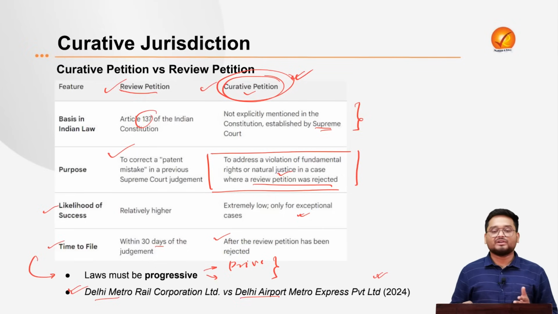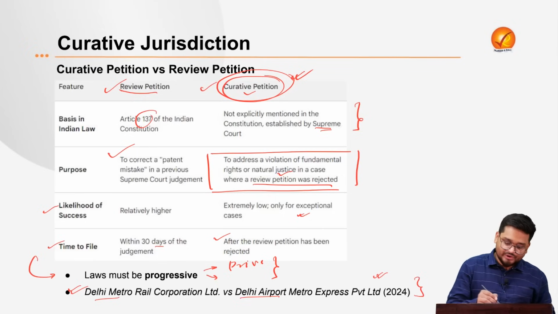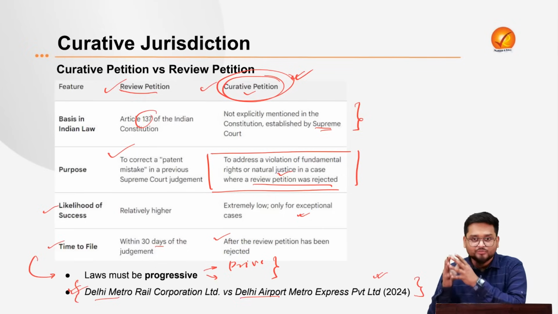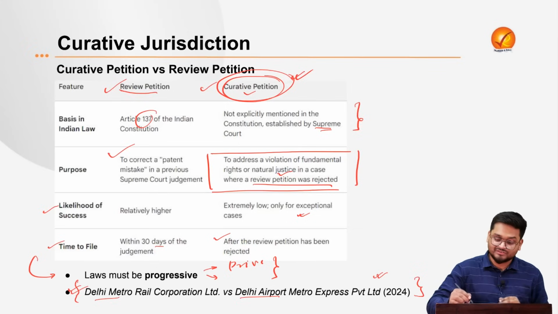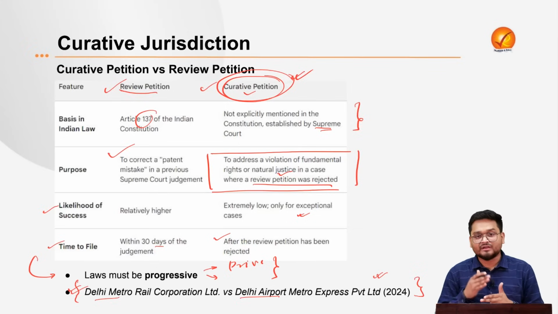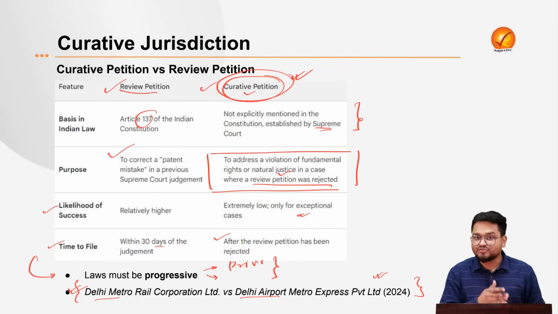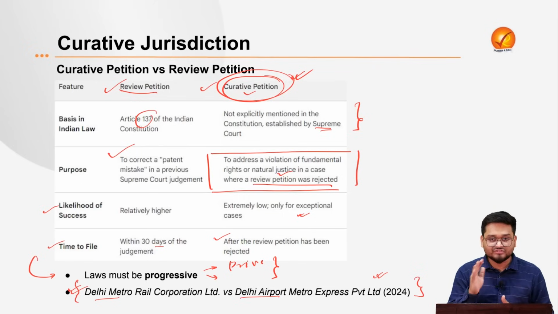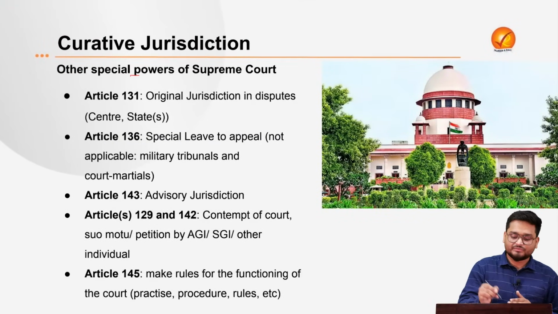But later it also reversed its judgment on the same, right? But we do not look into the details of the case of this Delhi Metro versus Delhi Airport Metro, but we need to understand that this is the latest instance where we have this example of the Supreme Court using its curative petition discretion. And here we also have to look at the other special powers of the Supreme Court.